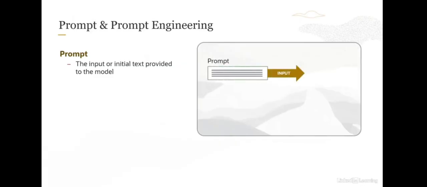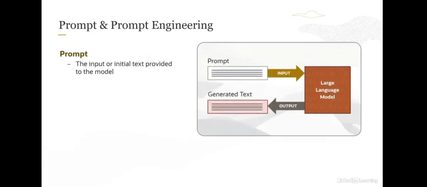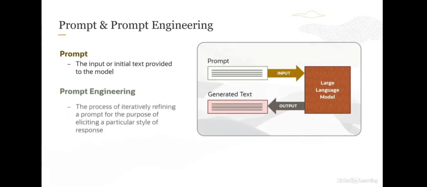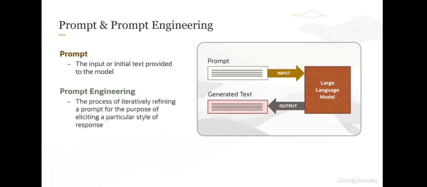First, let us define prompt and prompt engineering. A prompt is basically the input or initial text provided to the large language model. And prompt engineering is the process of iteratively refining a prompt for the purpose of eliciting a particular style or a particular type of response from the large language model.